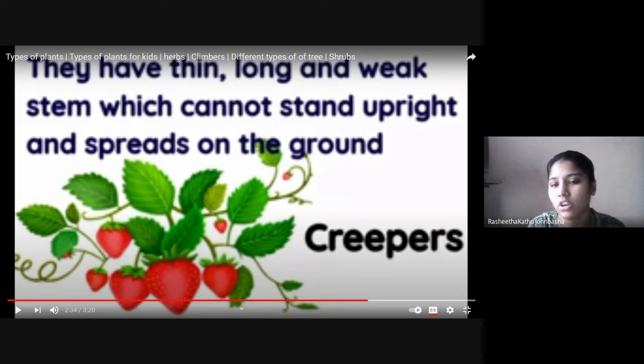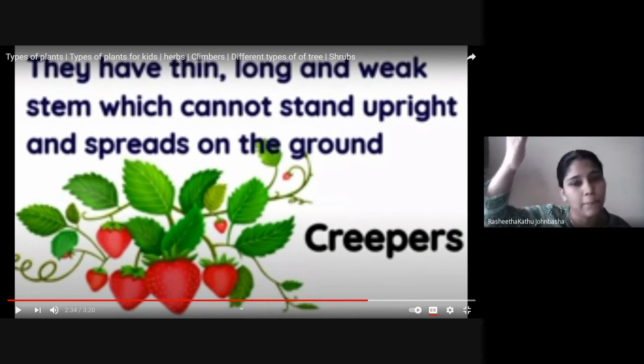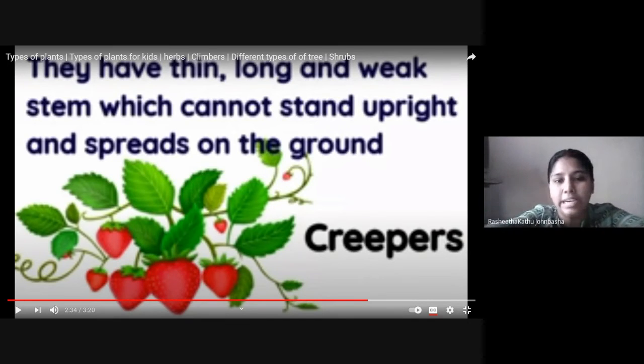Because of the weight of the fruit, the creepers cannot grow upward even if you give support. They will grow only over the ground. Creepers are such plants that have heavier fruits, so they grow only over the ground.